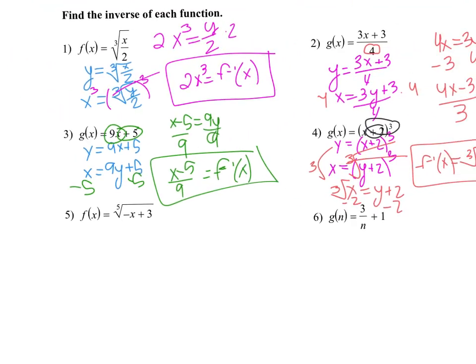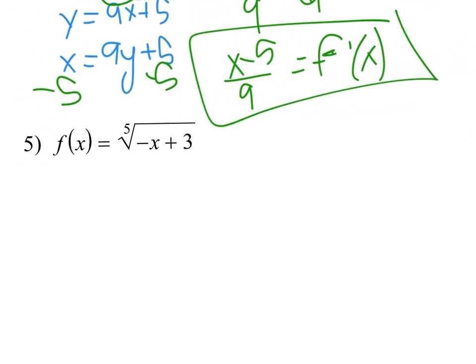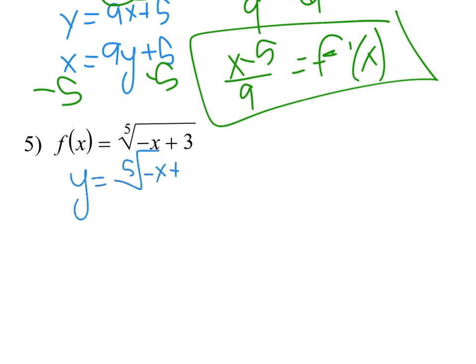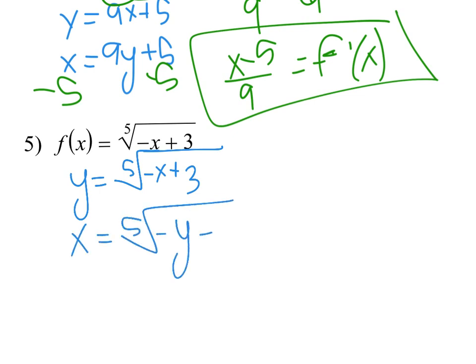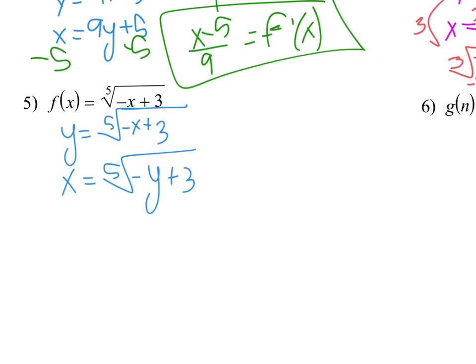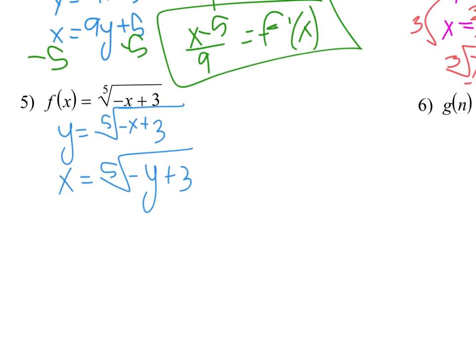Okay, number 5. I'm going to write y equals the 5th root of negative x plus 3. Make sure that plus 3 is inside. Switch my input and my output, so switch my x and my y. Then I'm going to raise everything to the 5th power to cancel out the 5th root.